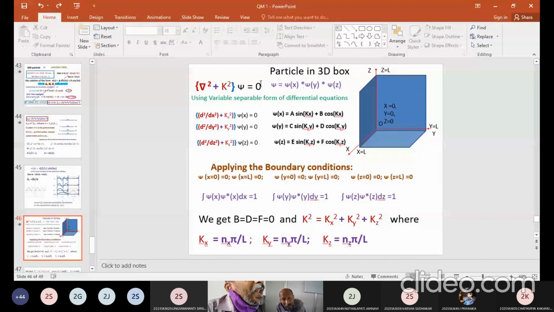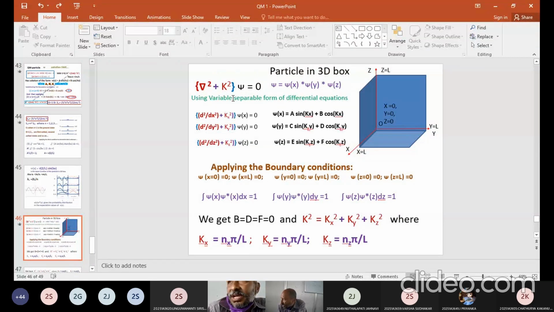Now, using this way of writing psi as well as k, I can rewrite this expression del square plus k square of psi is equal to 0 like this. As you see, three expressions here. This is what you call the variable separable form in your mathematics.